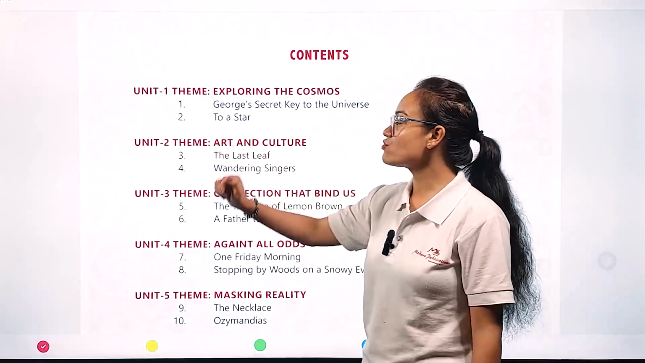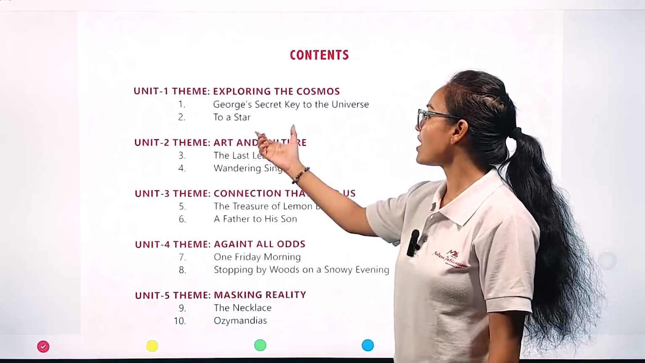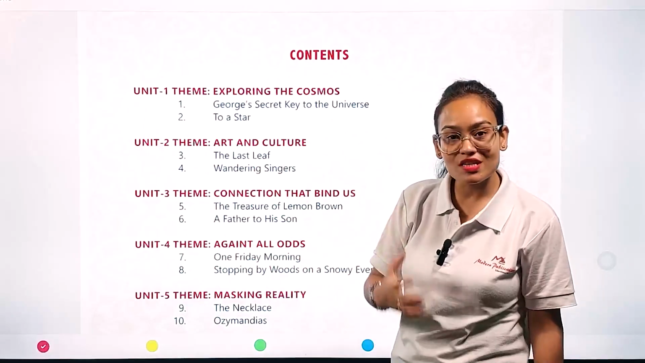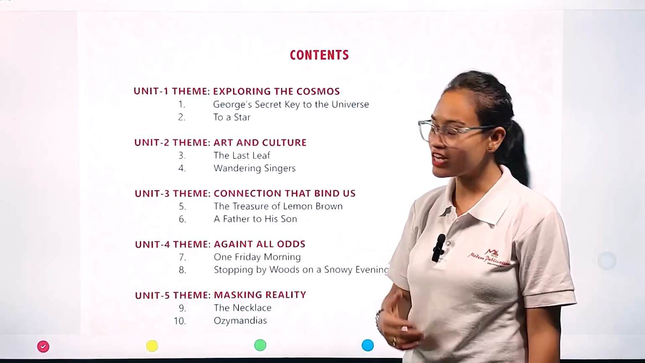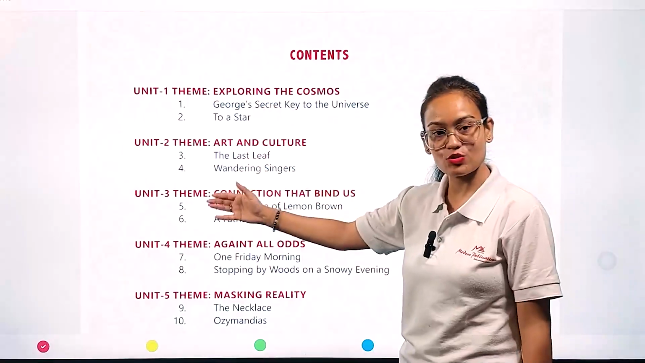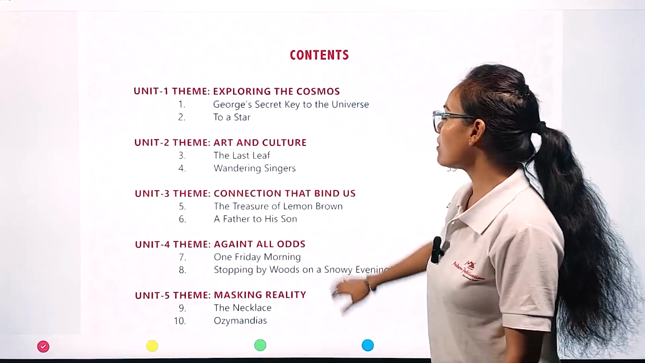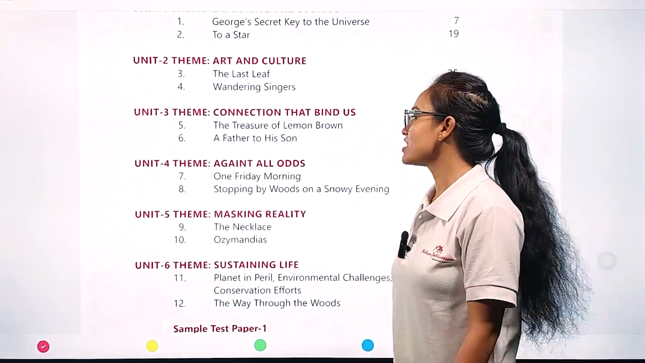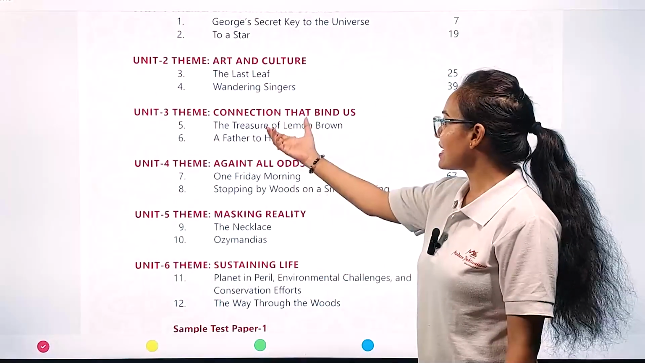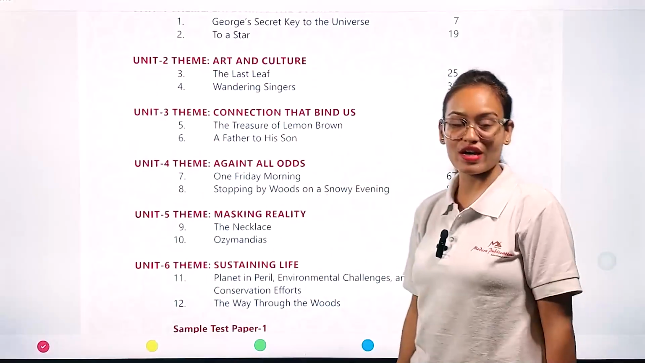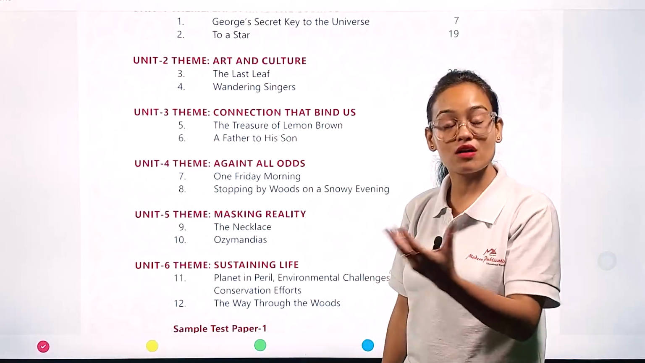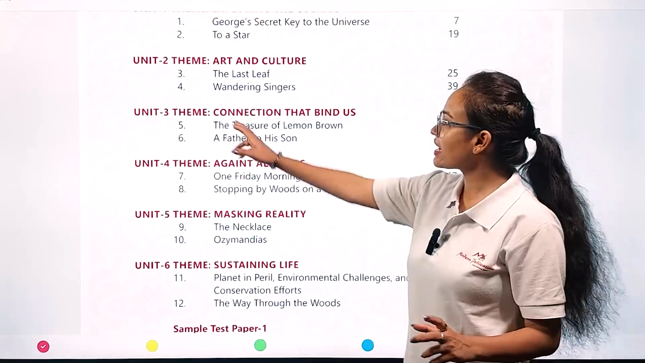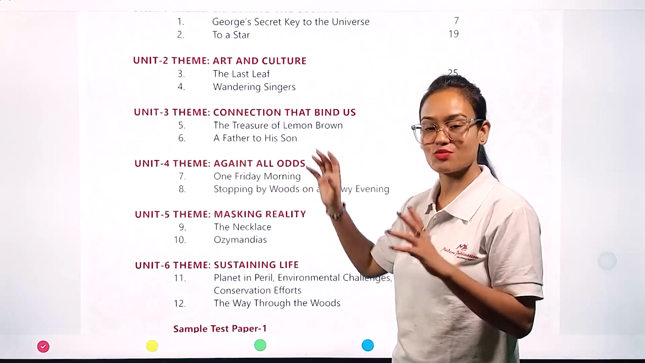Now our unit 2 is based on the theme of art and culture. In this unit, we are going to see what is the meaning of art and what is the meaning of culture in the form of chapter number 3 and chapter number 4. Now unit number 3, the theme on which it is based is connections that bind us. What are the connections which connect one person to another person? Here again we are going to see chapter number 5 and chapter number 6.